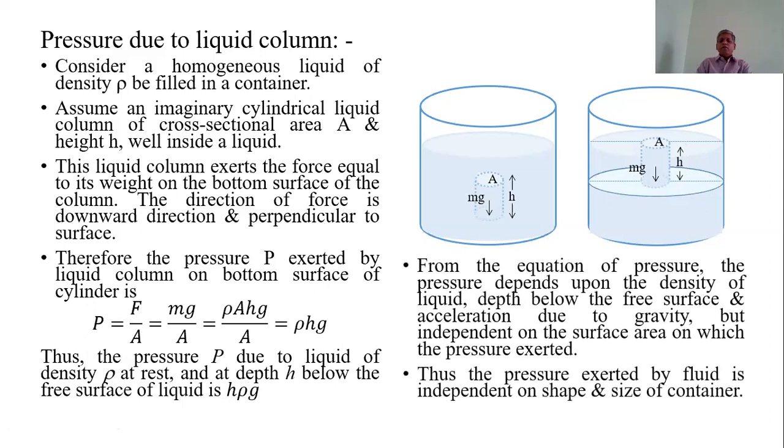From this equation, the pressure depends upon the density, depends upon the depth below the free surface of the liquid, that is this h, and depends upon the gravity,